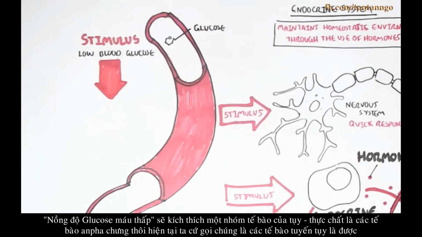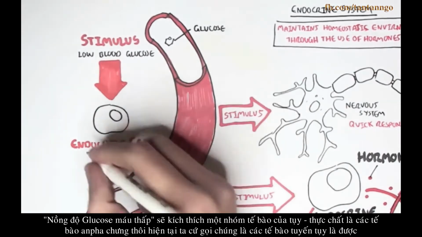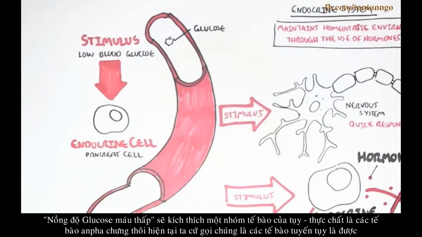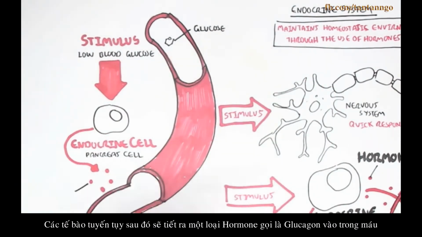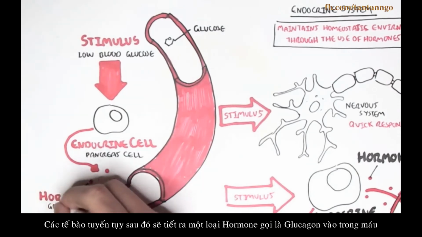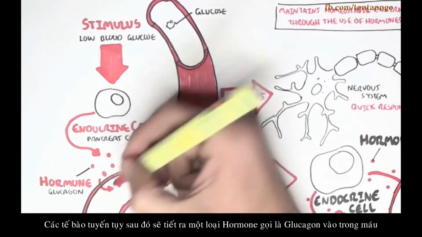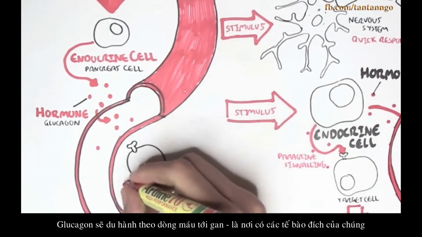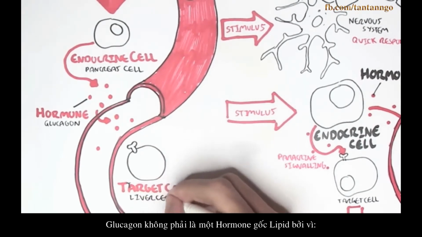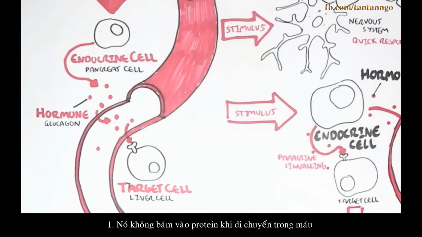The stimulus, which is low blood glucose levels, will stimulate an endocrine cell, known as the pancreas cell. Actually, it's called the alpha cell, but let's call it pancreas cells for simplicity. The pancreas cell will then secrete a hormone called glucagon into the bloodstream. Glucagon will travel through the bloodstream to the liver, which is the target cell. Glucagon is not a lipid hormone because, one, it is not bound to a protein when it travels through the blood, and two, it binds to receptors on the cell membrane.